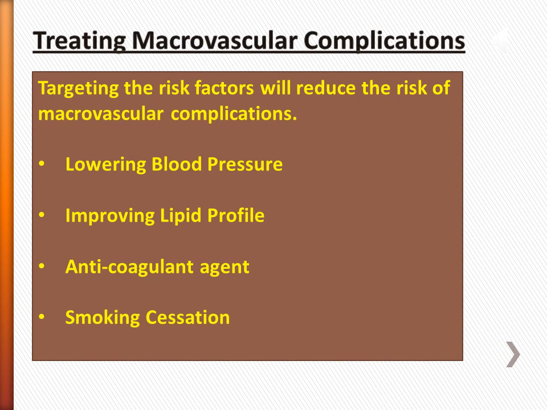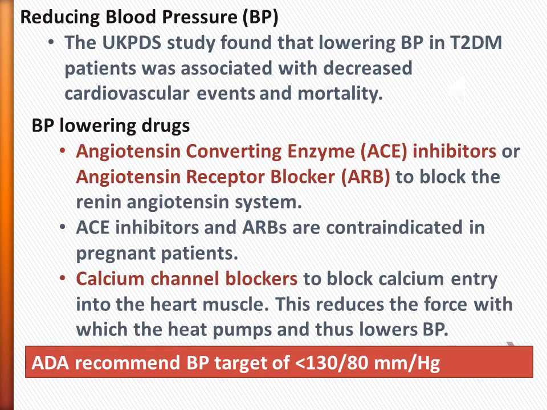Treating macrovascular complications. Targeting the risk factors will reduce the risk of macrovascular complications. The following is recommended: lowering blood pressure, improving lipid profile, anticoagulant agent, and smoking cessation. Reducing blood pressure. The UKPDS study found that lowering blood pressure in type 2 diabetes mellitus patients was associated with decreased cardiovascular events and mortality.